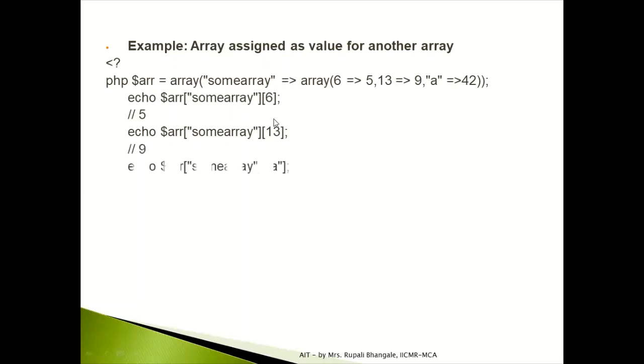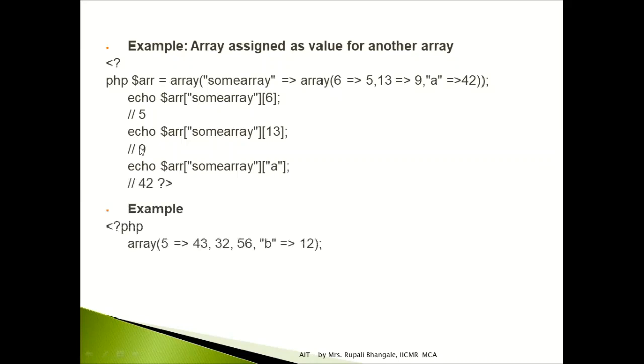Now just observe, if at all you are printing some array of 13. So some array is an array which has here the 13 as key. So this will print the value 9 and so on for the further values. Now after this, just observe the following example. Array 5, 43, 32, 56 and then B 12.